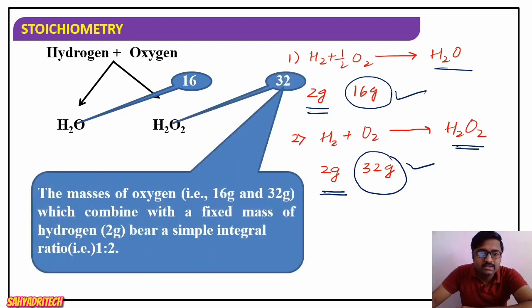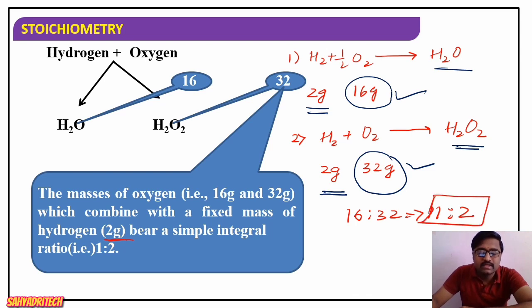So what is the ratio? Masses of oxygen 16 gram and 32 gram combine with the fixed mass of hydrogen, 2 gram. 16 is to 32, which means the simple ratio is 1 is to 2.